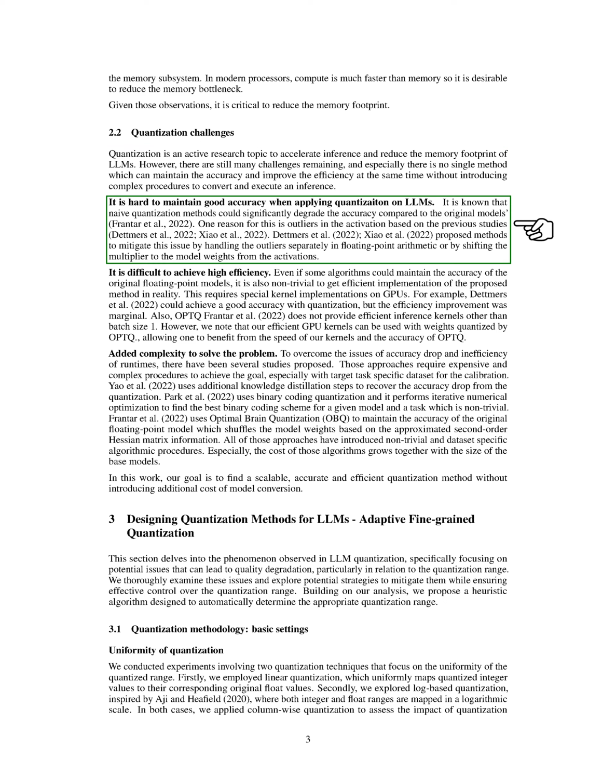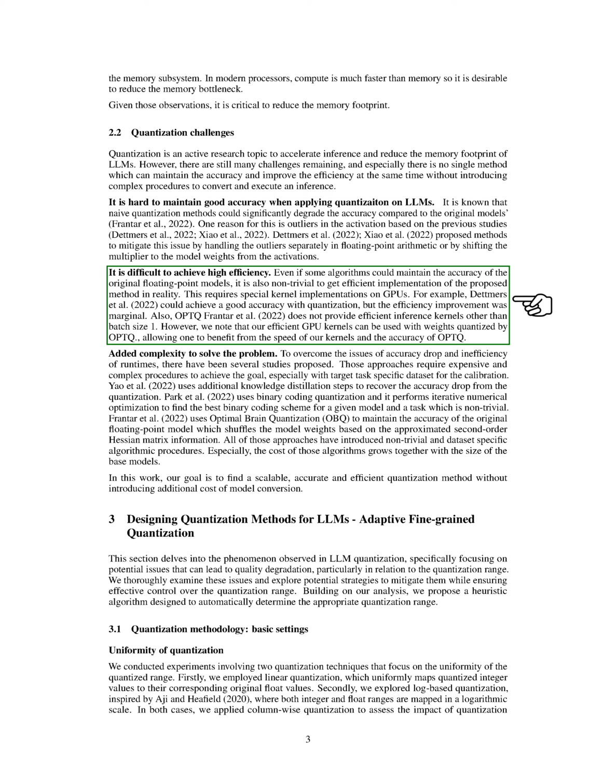Maintaining good accuracy when applying quantization to LLMs is difficult. Simple quantization methods can significantly reduce accuracy compared to the original models. This is partly due to outliers in the activation, based on previous studies. Some proposed methods to address this issue involve handling the outliers separately in floating point arithmetic or shifting the multiplier from the activations to the model weights.